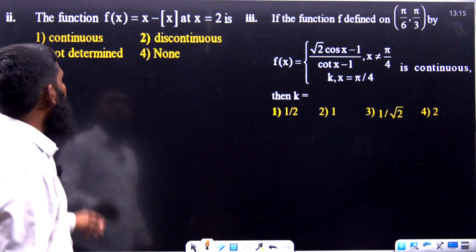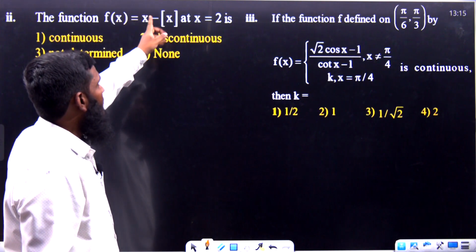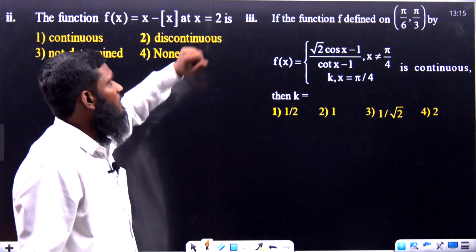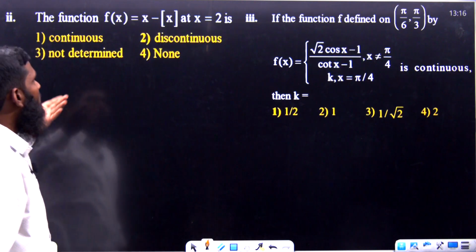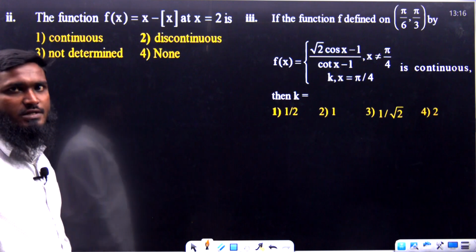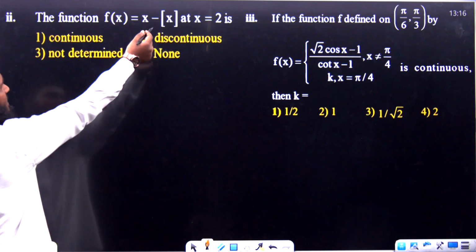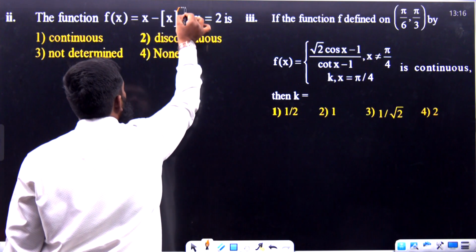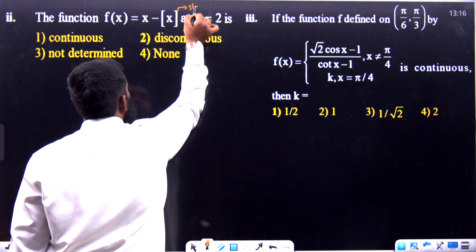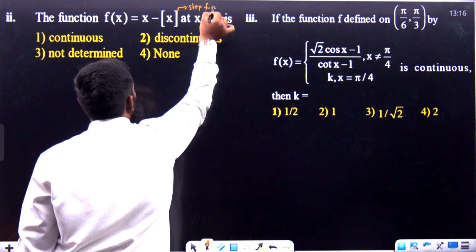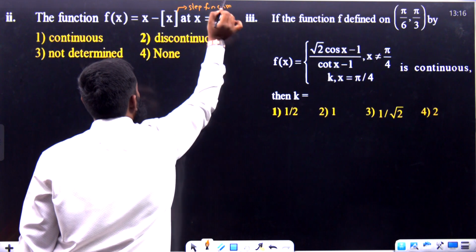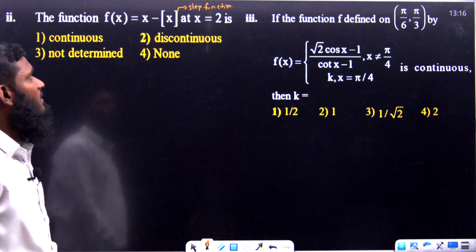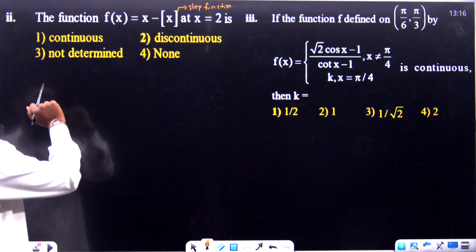Now let us see the next question. The function f of x is equal to x minus bracket of x at x is equal to 2 is given. Then we have to find out whether it is continuous or discontinuous. Now this bracket of x is related to the step function. Already we have discussed this in our previous videos also. You can check in detail about this step function. Now let us try to solve this part.